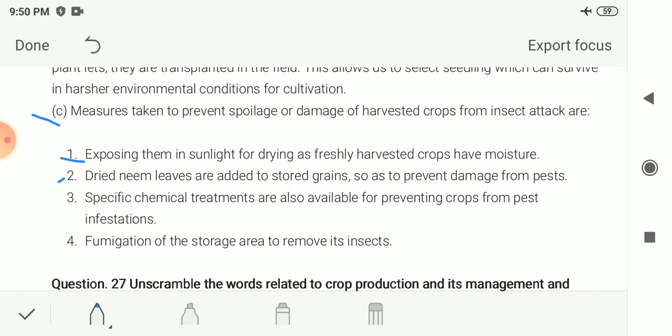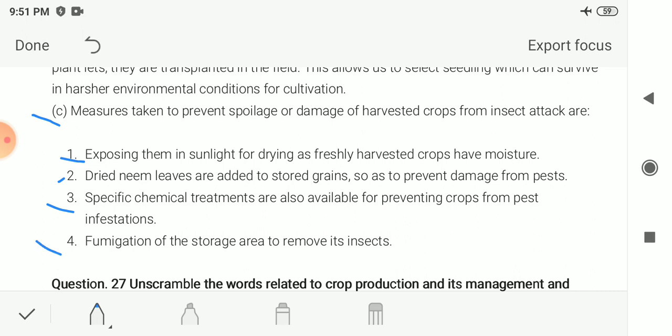To prevent the damage from the pest, or you can say microorganisms, dried neem leaves are also added to the stored grains. Next, specific chemical treatments are also available for preventing crops from pest infestations. So for protection from these pest infections, some chemical treatments are there, and we can use them to prevent this spoilage or to save the crop.